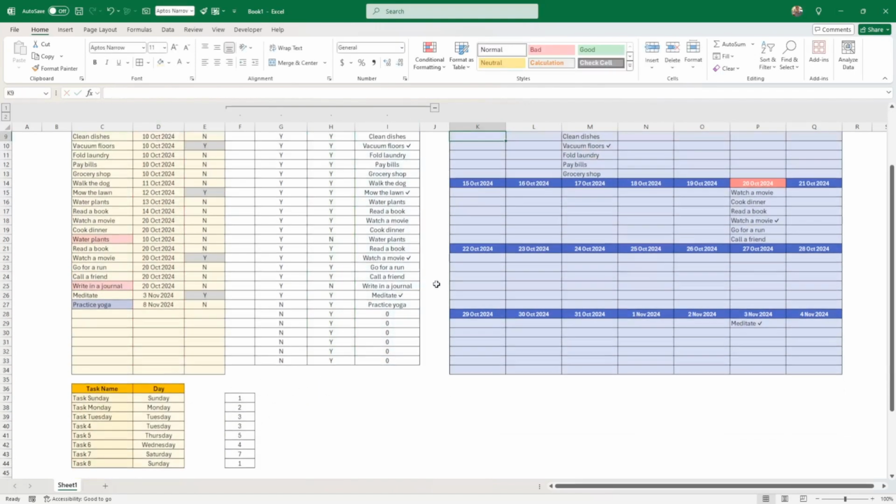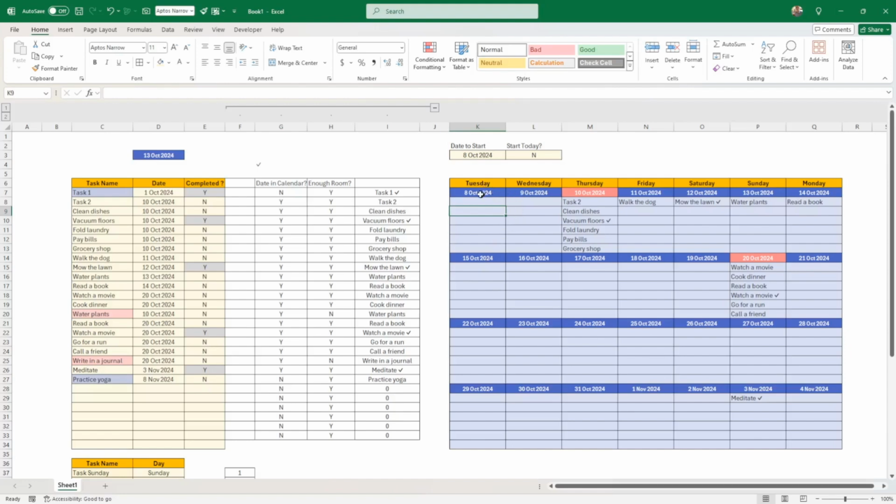So I need to include all the tasks that are a Tuesday now. Let me introduce you to a work field here. This is going to be the weekday, the weekday I've been trying to retrieve of the first day here. And if I drag that all the way down, here you have the weekday that is following. The Sunday is 1, so this is going to be useful for me to build this.